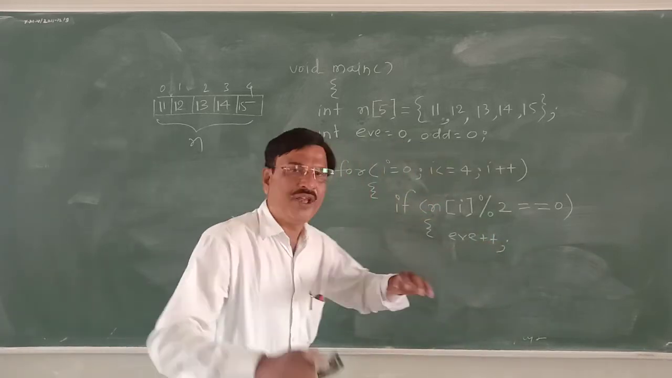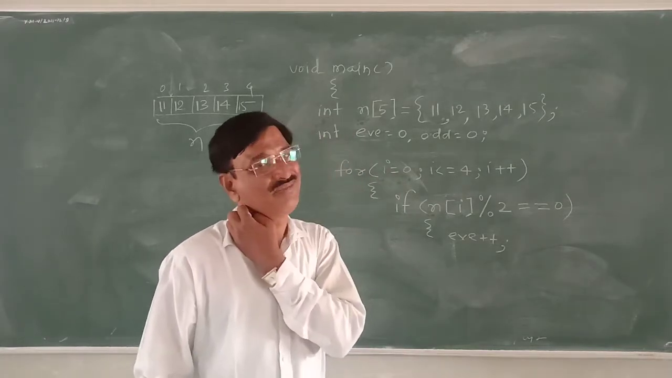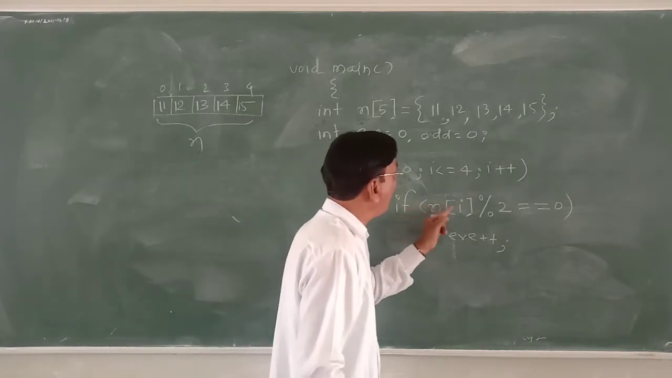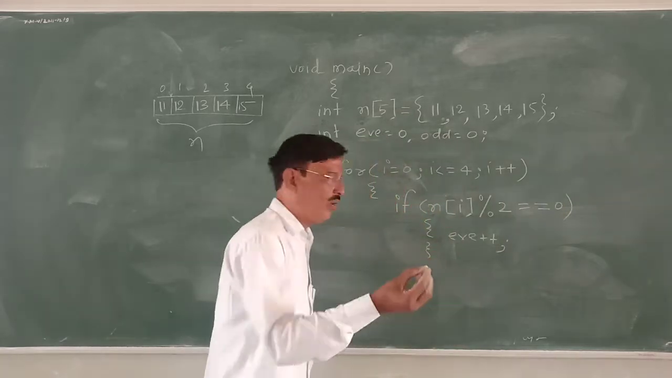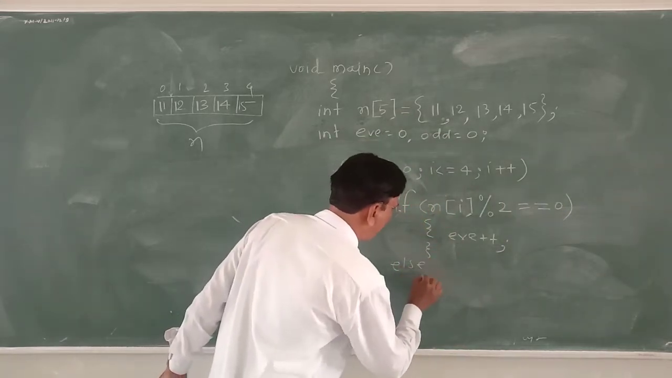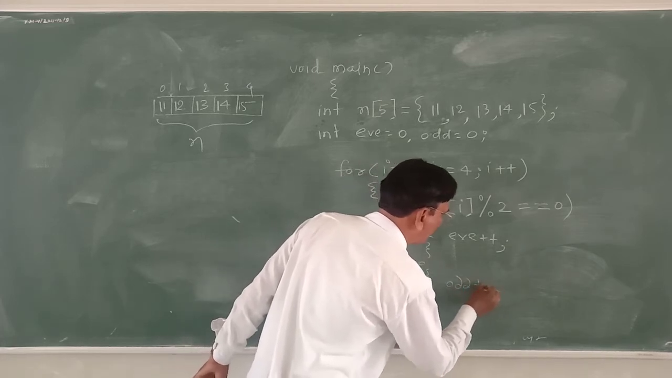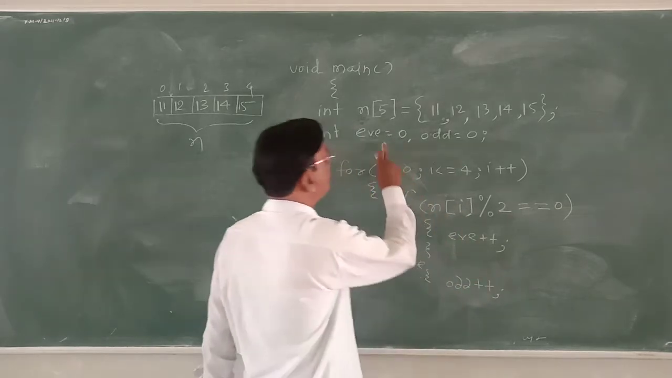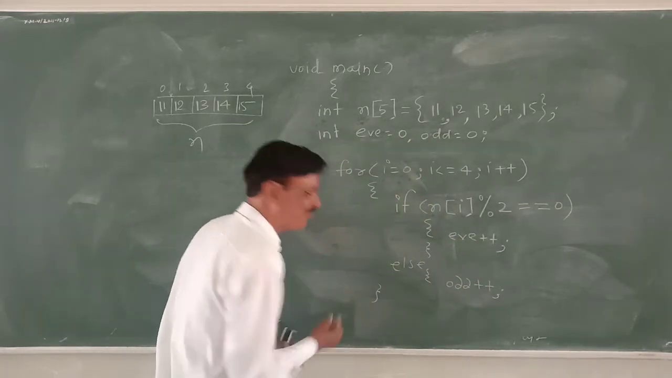That is same. E is equal to E plus 1 when the number modulo 2 is equal to 0, otherwise odd. Else odd is equal to odd plus 1, that is odd plus plus. Initially both are kept as 0. Now what will happen? You see, loop is finished.